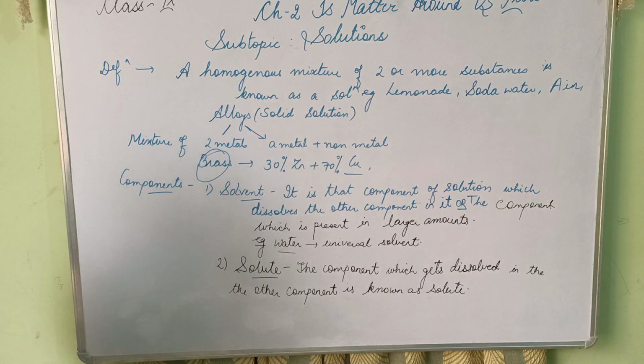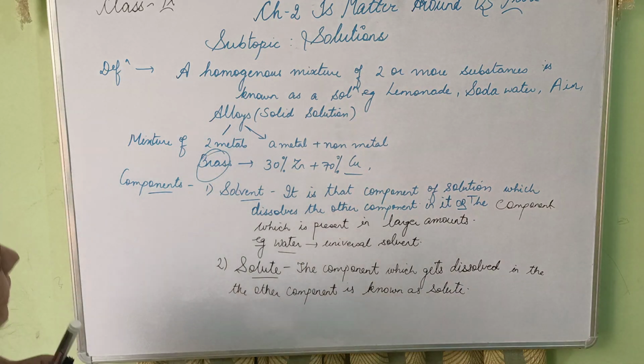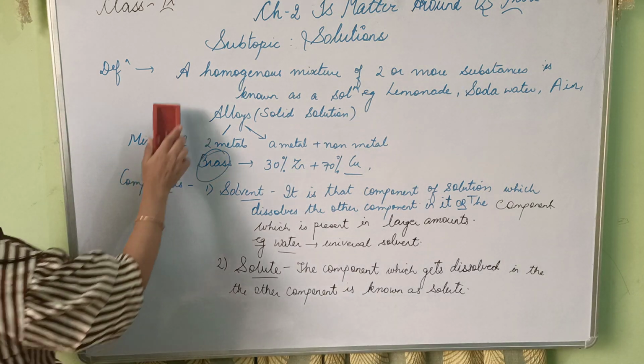I hope it's clear: solvent and solute. I'll be giving you other examples also for discussion.